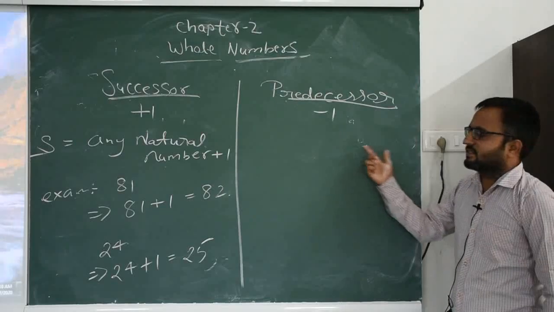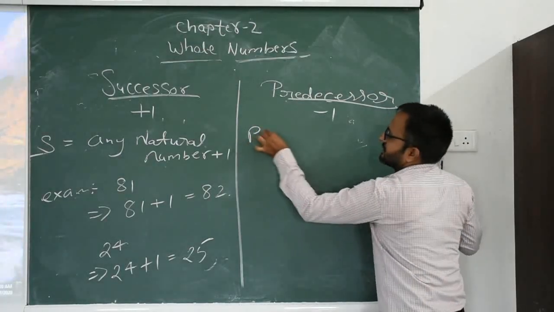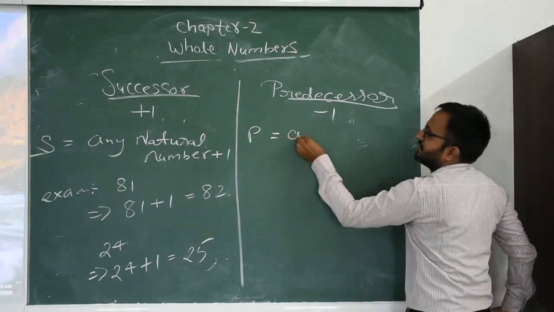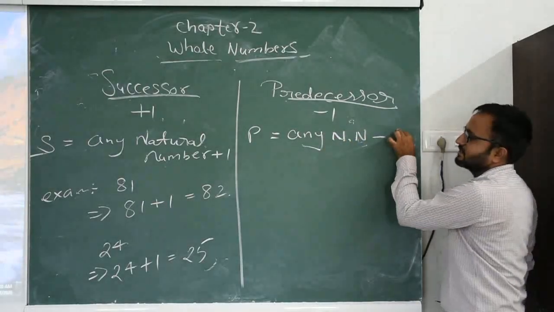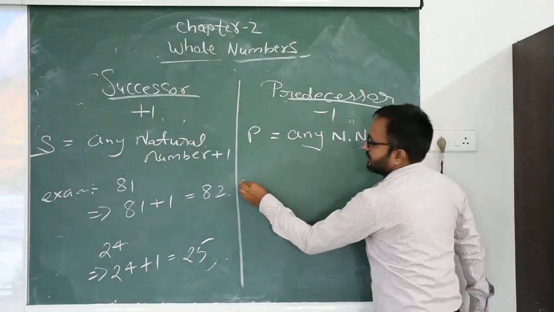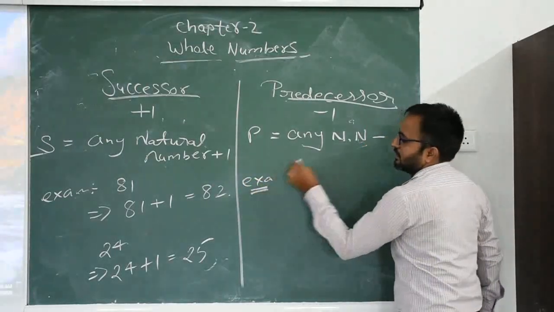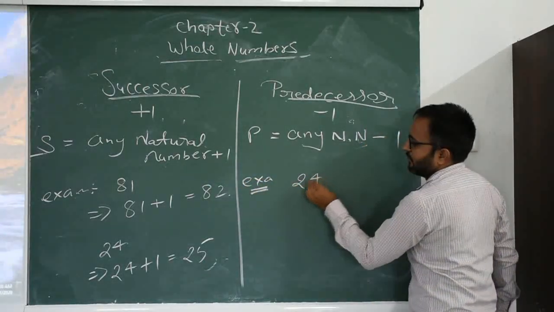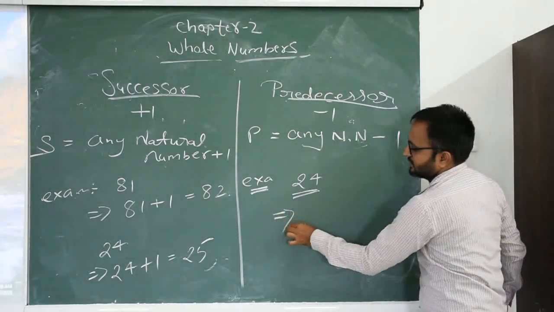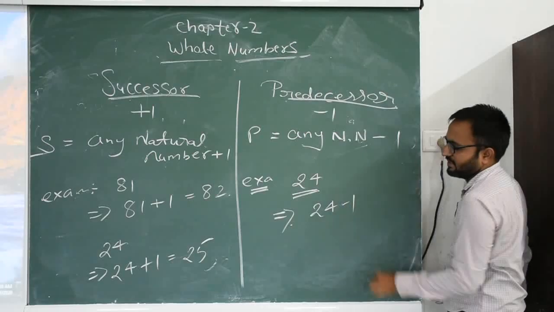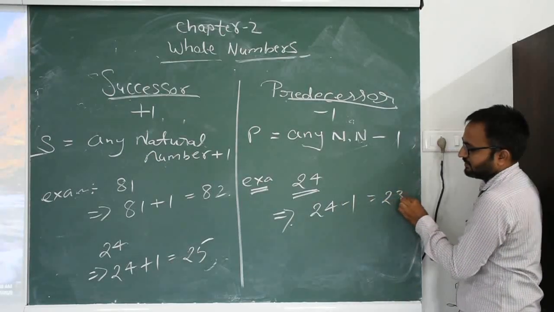Now we discuss predecessor. Predecessor means any natural number minus 1. For example, 24. What is the predecessor of 24? For this, 24 minus 1 equals 23.